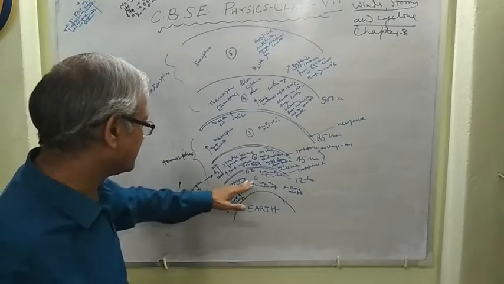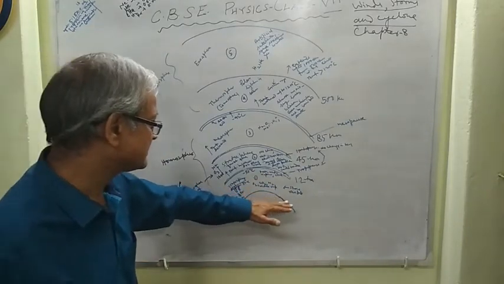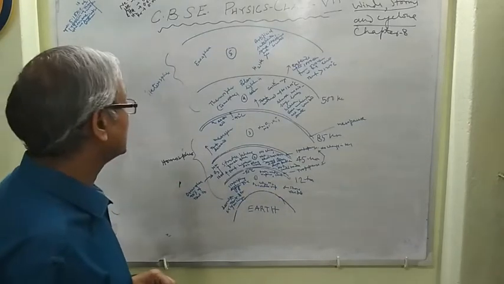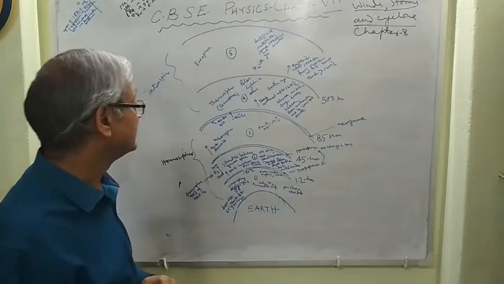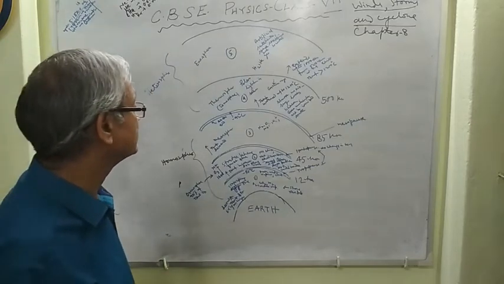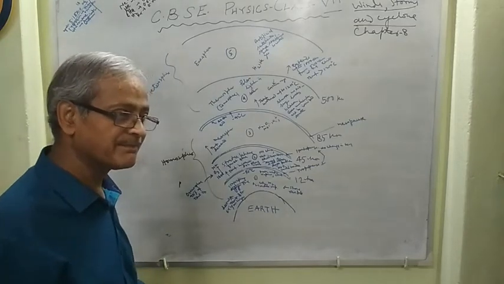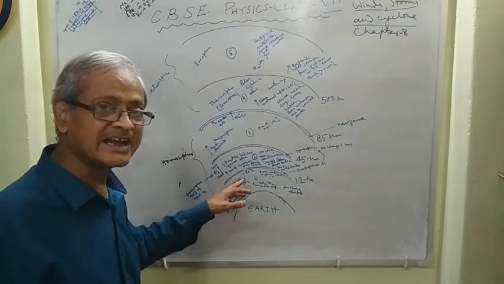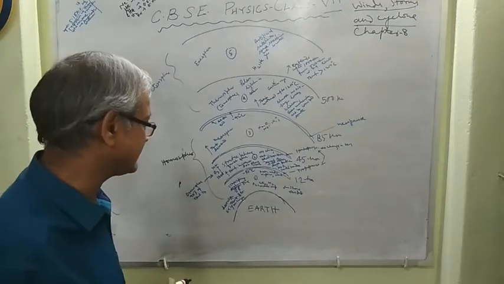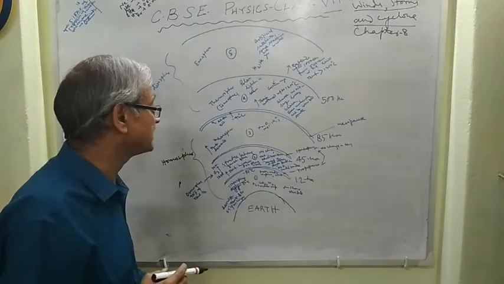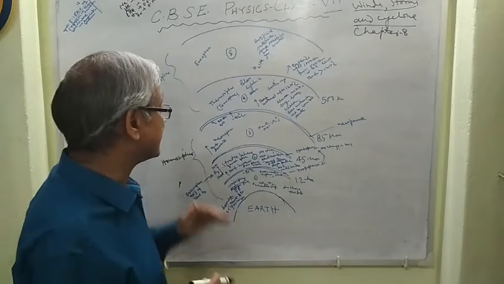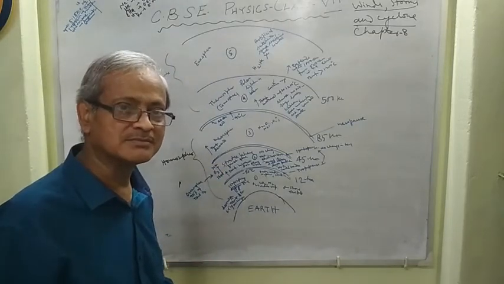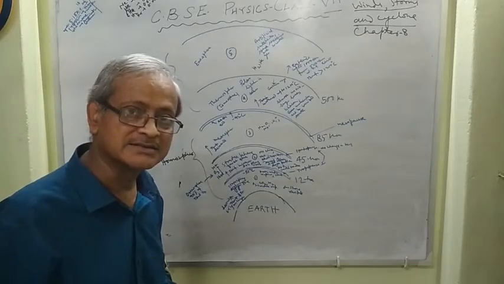The troposphere, which extends to 12 kilometers from the Earth's surface, contains dust particles, water vapor, clouds, etc. Also oxygen, carbon dioxide, and nitrogen are present here. In this layer, thunderstorms, rainfall, etc. occur.